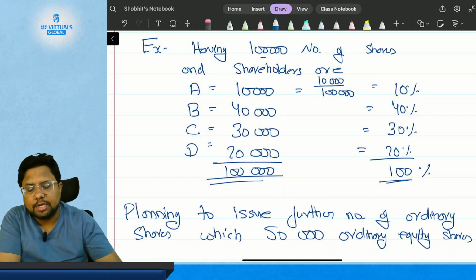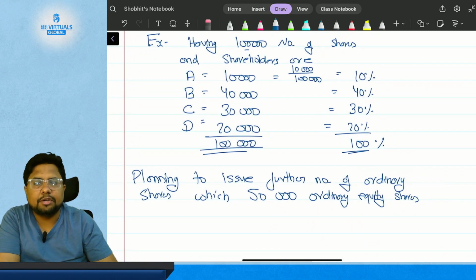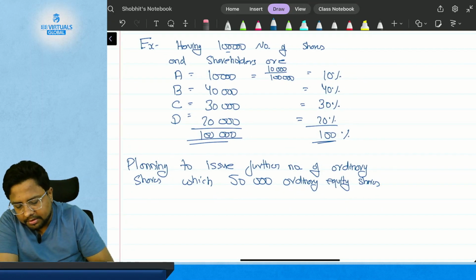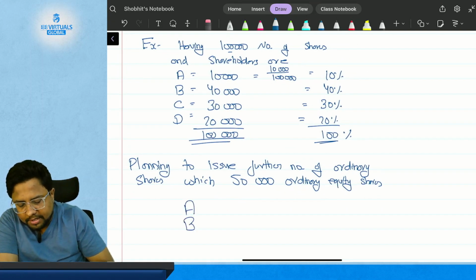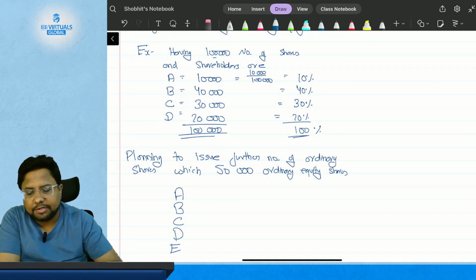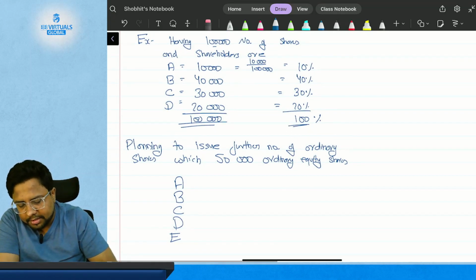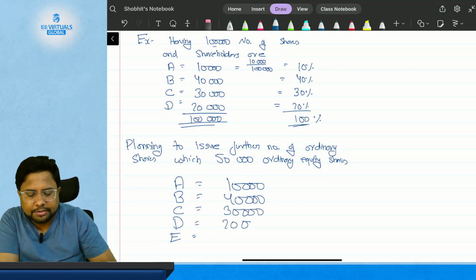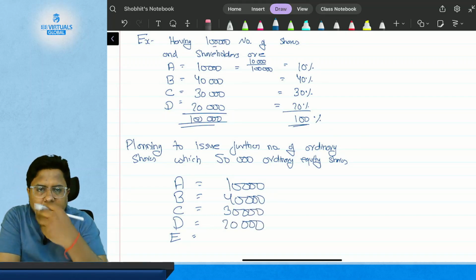Now suppose the company issues these shares to the public or to another person. Then the shareholders will be A, B, C, D and the new person E. A will have its 10,000 shares, B 40,000, C 30,000, and D 20,000, as earlier.